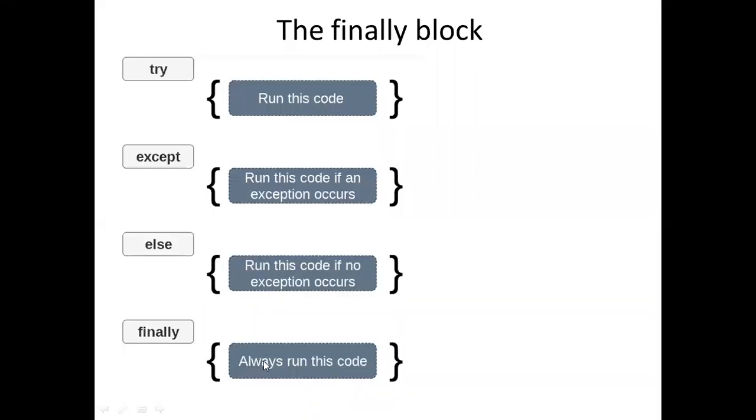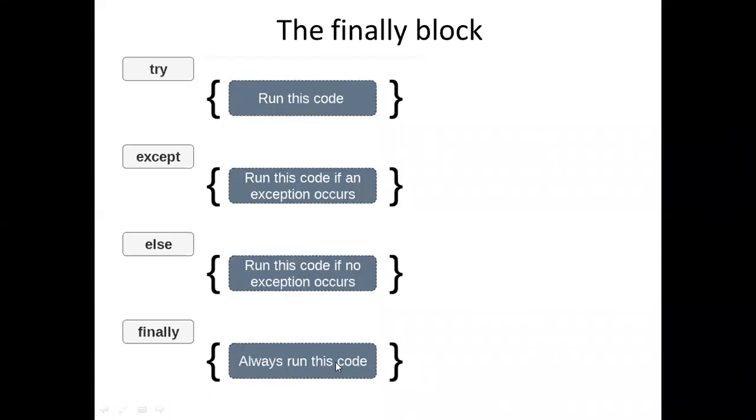Are you understanding? Suppose you have files. How do you work with files? First of all, you need to open the file, perform read and write operations, and after that, you need to close the file. If you are not closing the file, what will happen? That file cannot be used by somebody else. Until the file is closed, it cannot be used by somebody else. That means even if the exception is raised or not raised, if you want to execute some set of statements compulsorily before the program terminates, then those statements will be executed in the finally block.